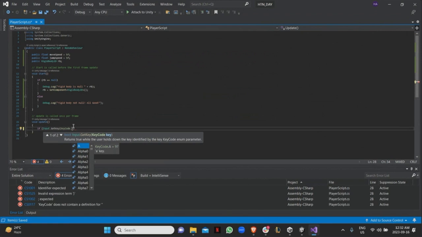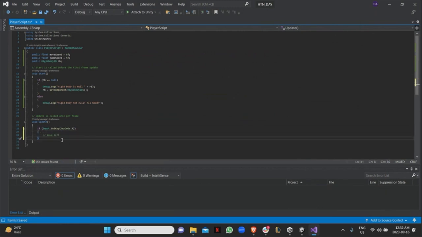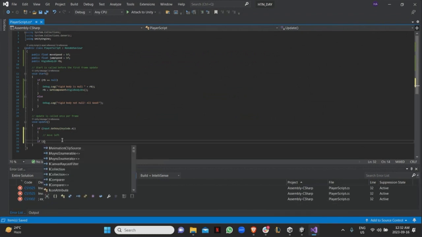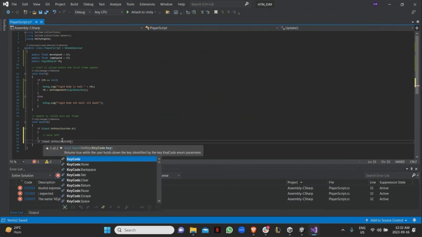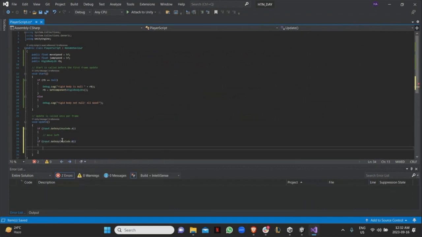For me, if it's A, I just want to move left, right? And if input.GetKey KeyCode.D, I want to move right.